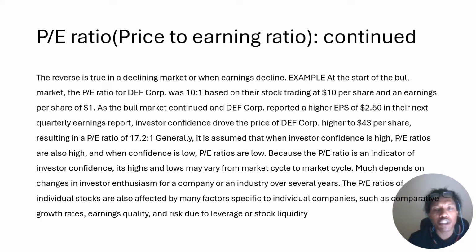PE ratio, price to earnings ratios, continued. The reverse is true in a declining market or when earnings decline. Example: at the start of a bull market, the PE ratio of DEF Corp was 10 to 1, based on the stock trading at $10 per share and earnings per share of $1. The bull market continued, with DEF reporting higher earnings of 2.50 in the next quarterly earnings report. This drove the price of DEF Corp higher to $43 per share,